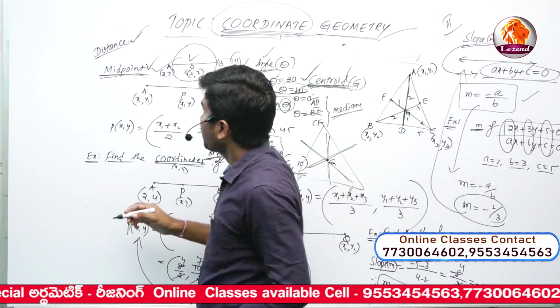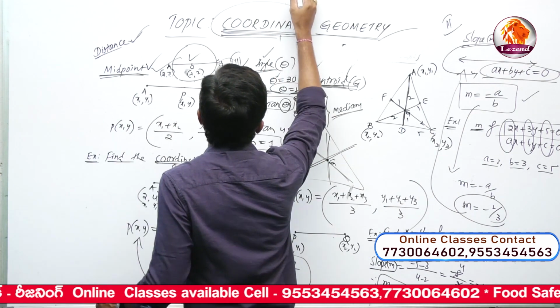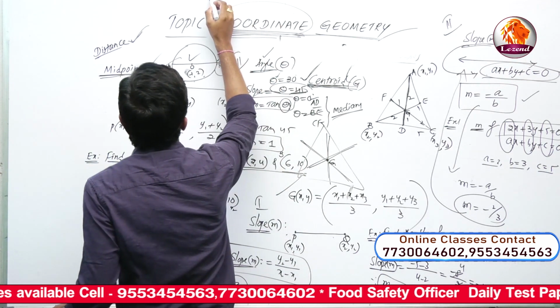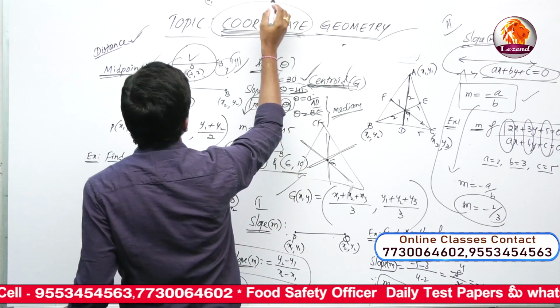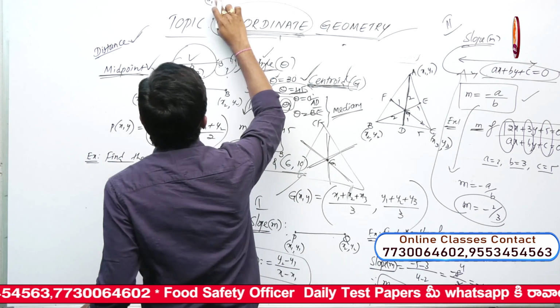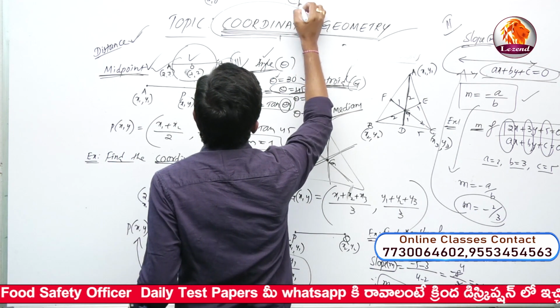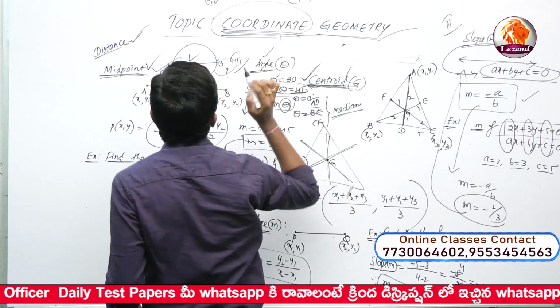Sometimes they give a line segment AB, for example point A as 2, y and point B as x, 5, and the distance is given.